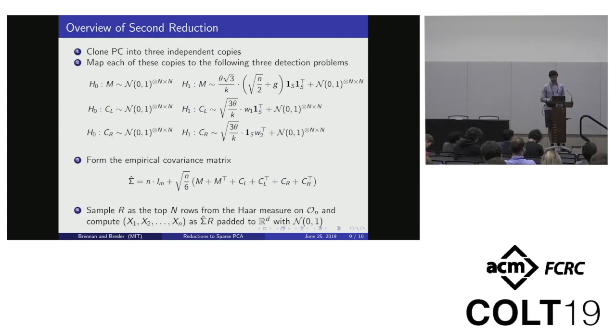And then our final step is to sample a random orthogonal matrix from the Haar measure, take its top rows, and rotate the empirical covariance matrix by these top rows of a rotation matrix. And you can show that this exactly samples the distribution we want.